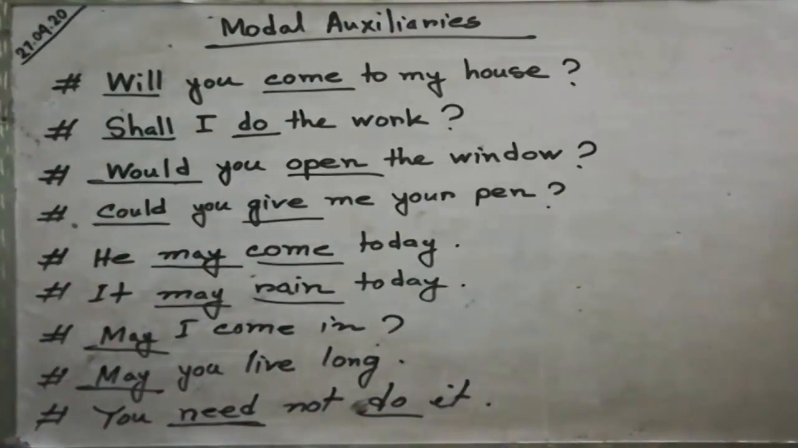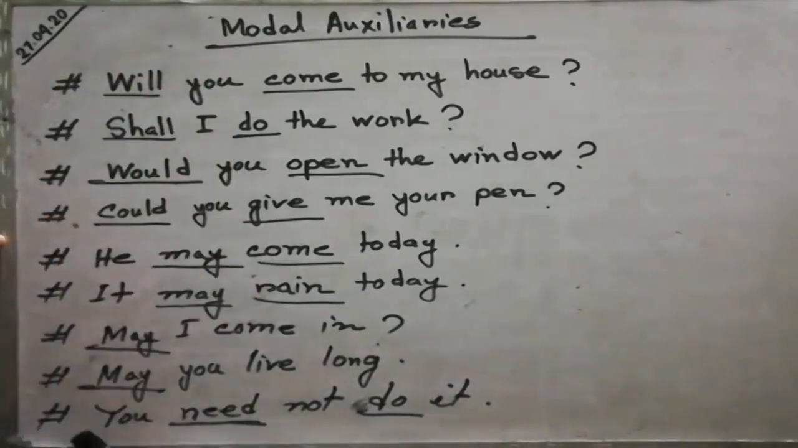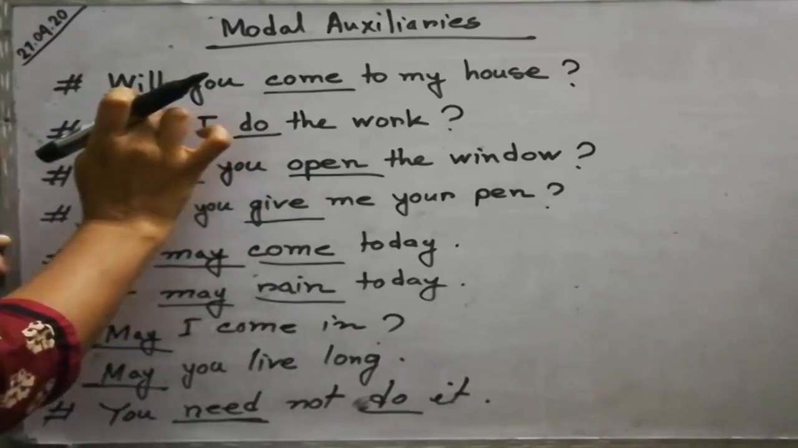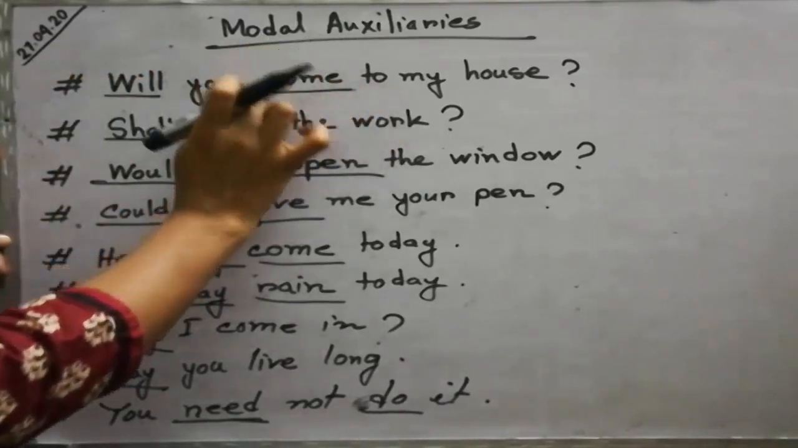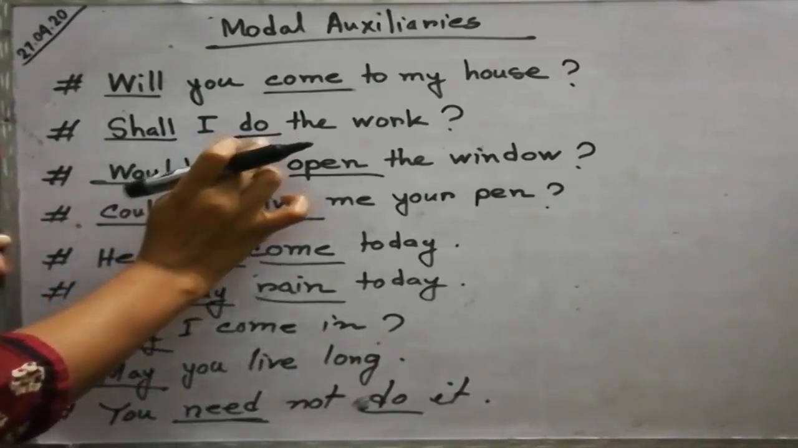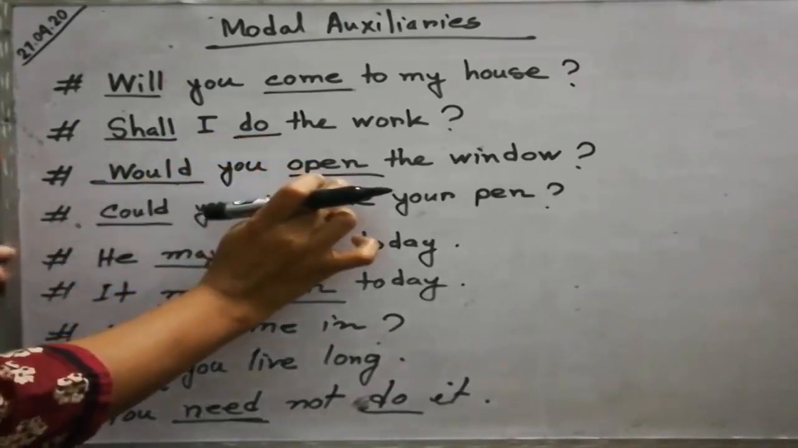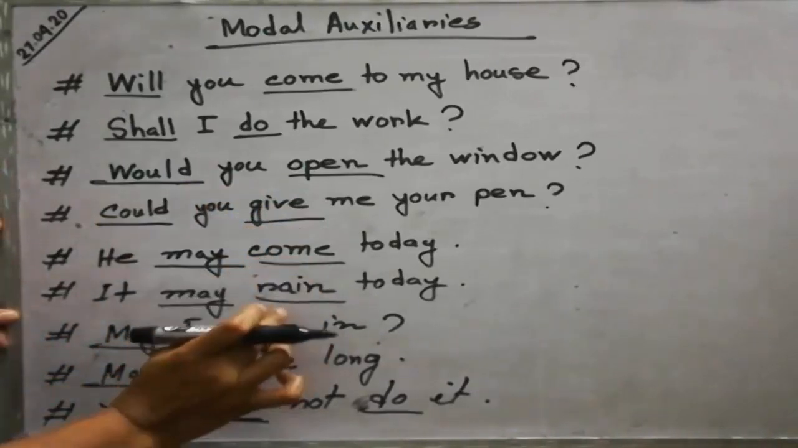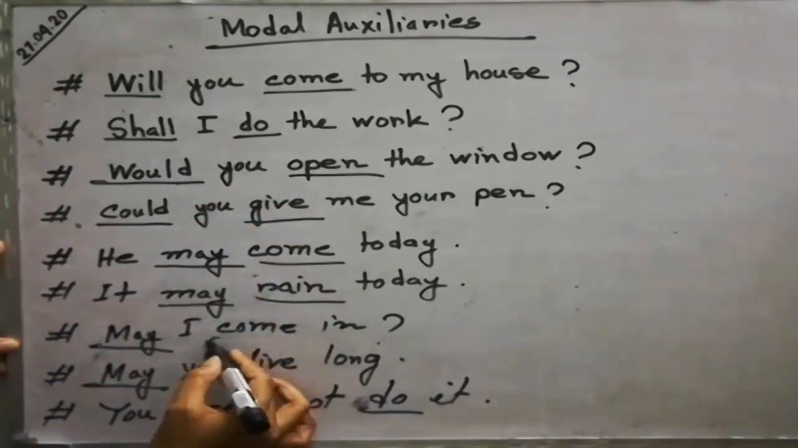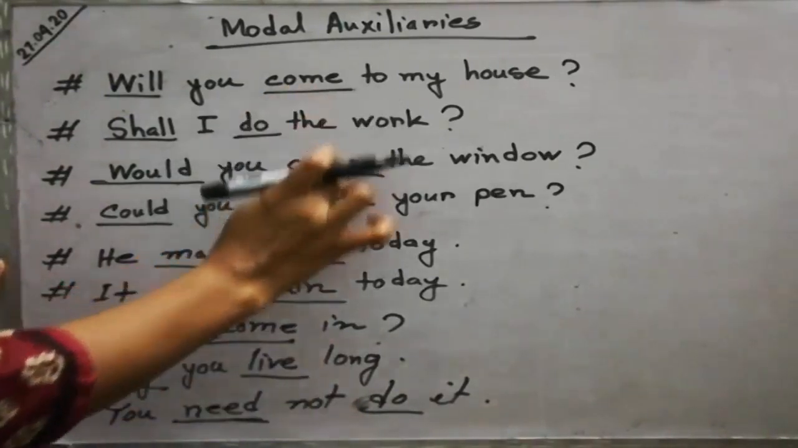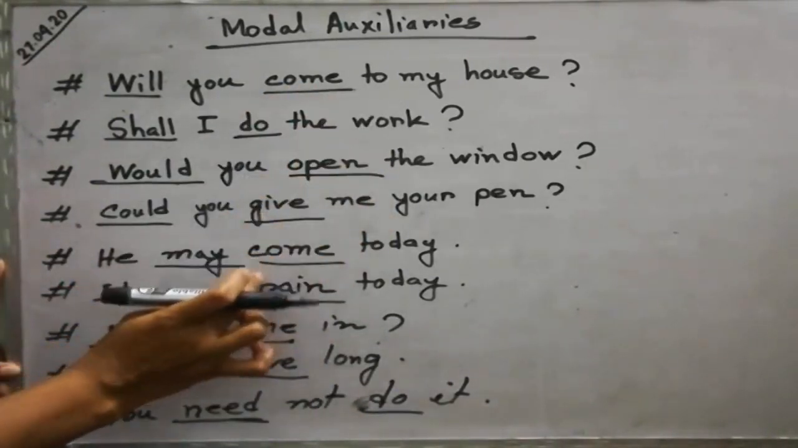Look, one thing is most important in these sentences: after the modal auxiliary verb comes the main verb. Look at the main verb come. After shall, the main verb do. Would, the main verb open. Could, the main verb give. And come and rain, and here come, live and do. Look, all their main verbs are in the base form.